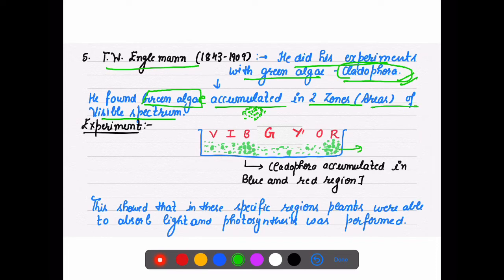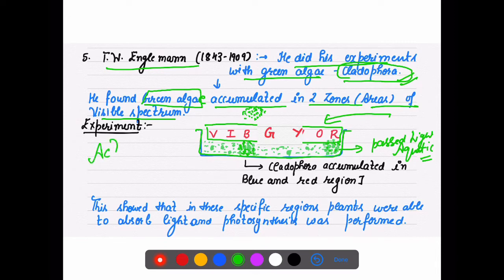So what was this? He took a tank and passed light through this aquatic medium, and when this light was passed through the prism, because there is a VIBGYOR when you pass the light through the prism, he observed in the blue region as well as in the red region of the spectrum, in the action spectrum, or you say visible spectrum, algae was observed in blue and red region of light.